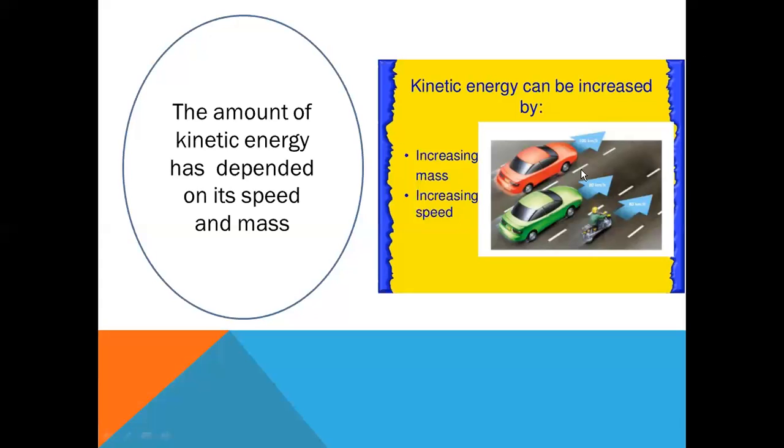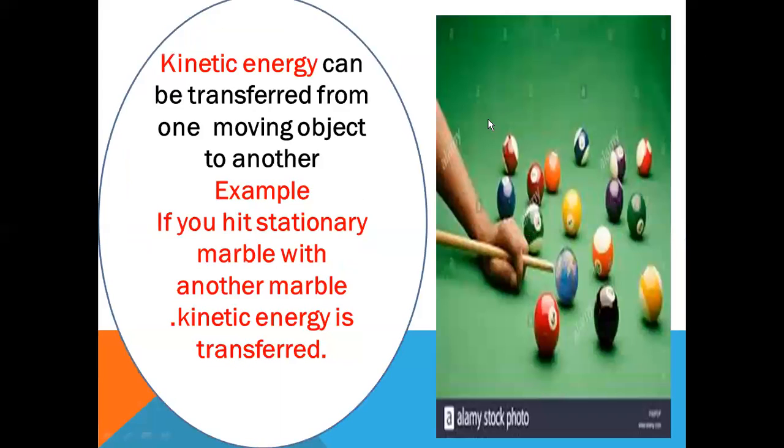So you must check this figure to understand mass and speed, such as the two cars and also the motorbike. This is a very important point for the kinetic energy in an object, and also the factors that affect the kinetic energy. Let's move on to another part to understand that kinetic energy can be transferred.